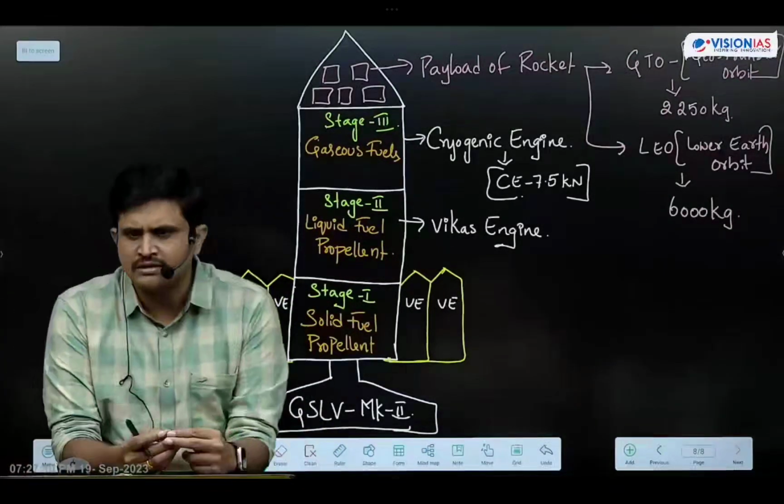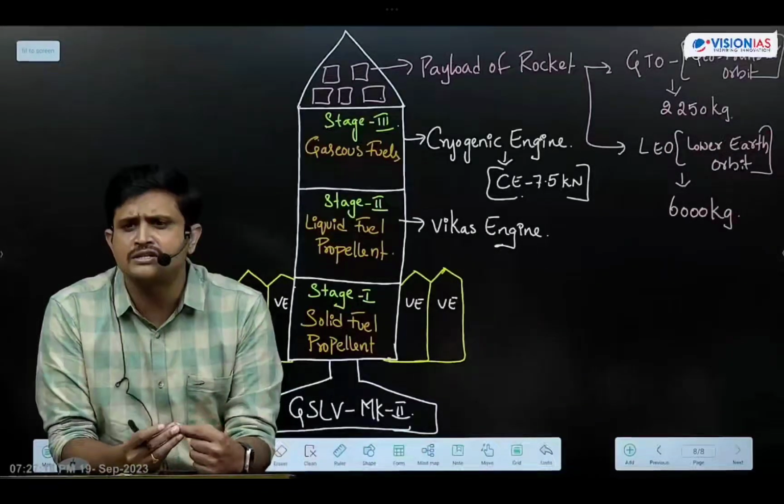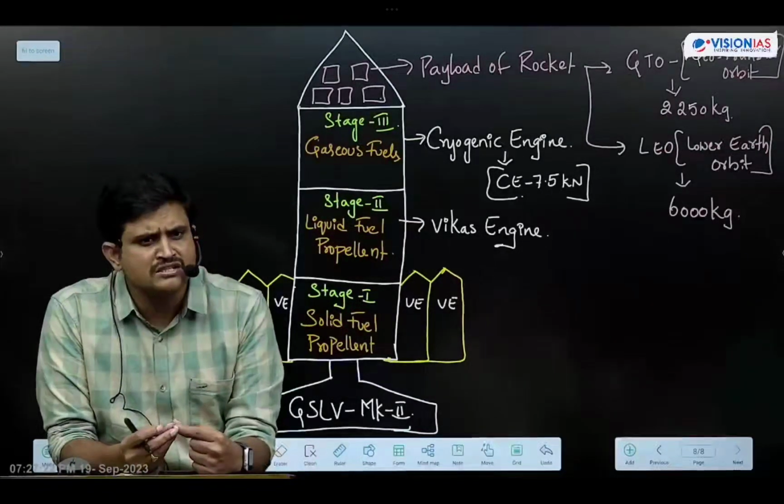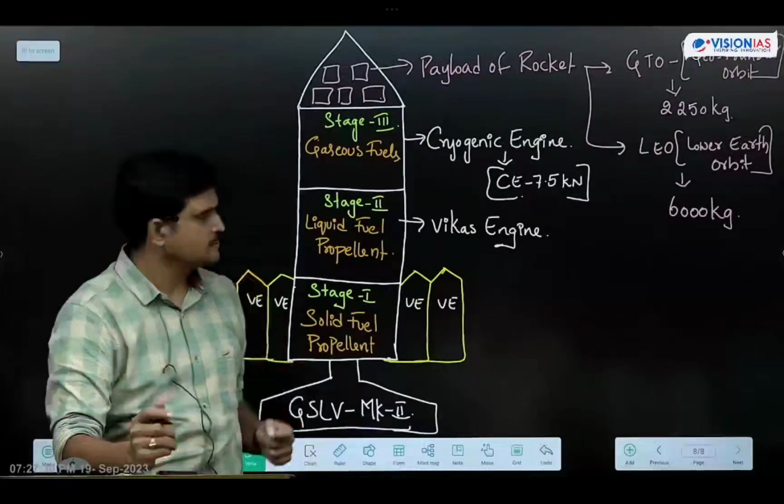Regarding this GSLV rocket, here we have 3 stages. GSLV rockets were initially designed for launching communication satellites into geosynchronous, geostationary, and geotransfer orbits. But now we are using it in a multi-purpose manner. Okay, make a note of this. Got clarity on this?